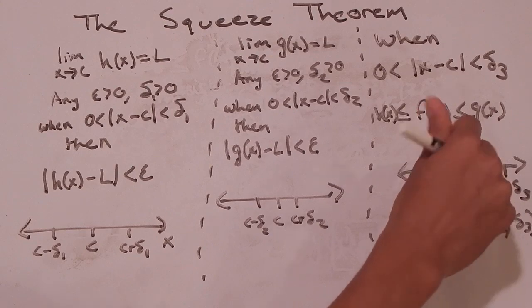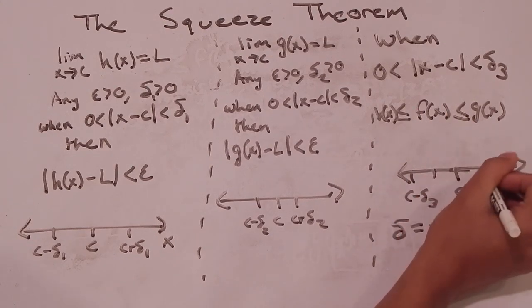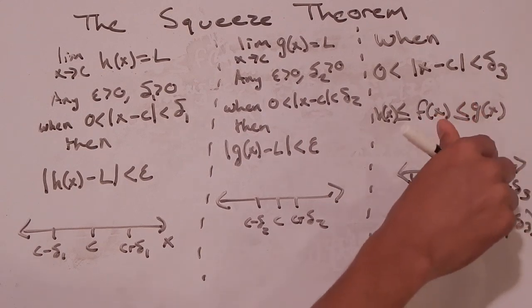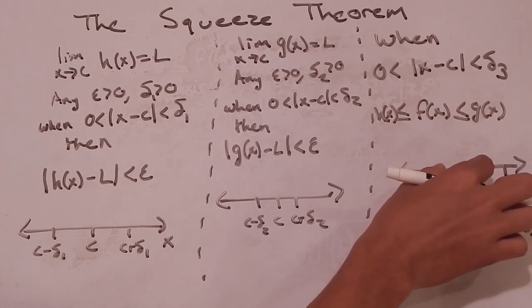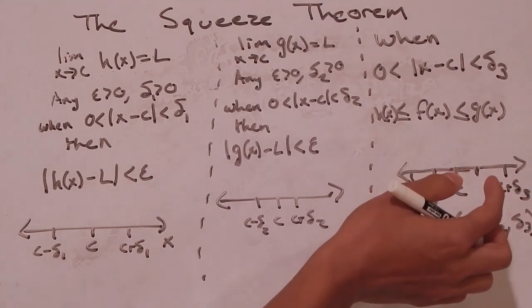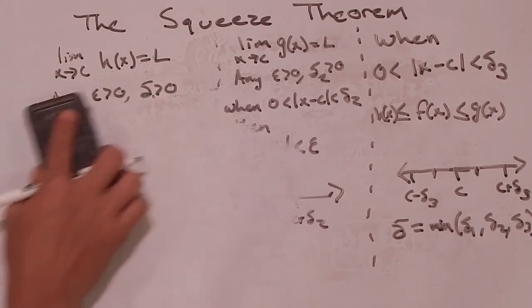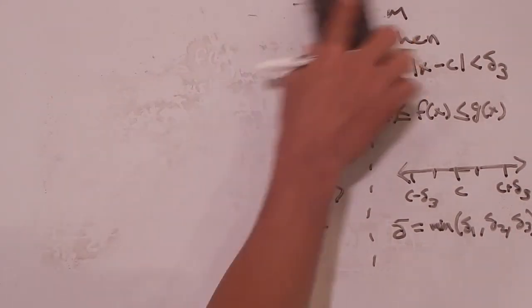For example, if we look at this delta 3 interval, if I make an interval inside it, we still know that all the x values in that interval will make this statement true, except at C. So what I'm doing is making a smaller interval. I'm making the interval the smallest of the 3. So I'm going to erase all this because we still have a lot to do.